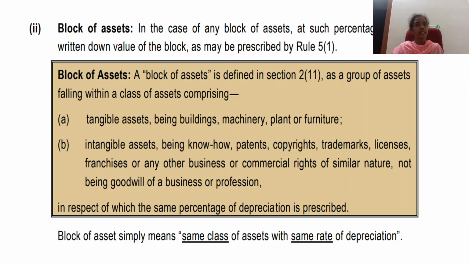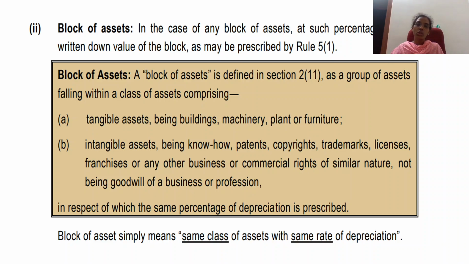Suppose the business that is owning these three buildings is also owning a plant and machinery worth rupees 20 lakhs. You have these three buildings, along with another plant and machinery worth rupees 20 lakhs. In such case, you cannot group all these four assets into one block of assets. Why? Because the building is different and plant and machinery is different. The nature of these assets are different, so you cannot club it together and call it one block of asset. And next condition, the rate of depreciation charged for building is different from plant and machinery, and so you cannot club together.